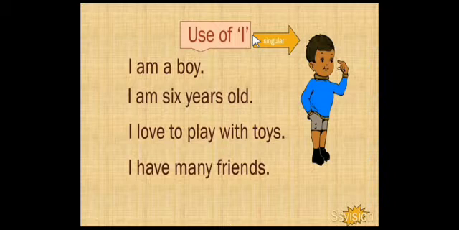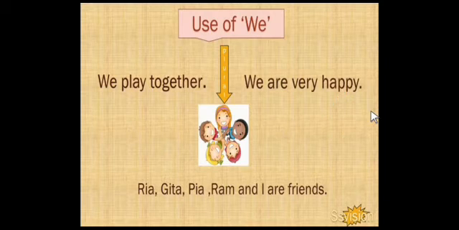Then use of I. When we say something about ourselves, then we use I. For example, I am a boy. I am 6 years old. I love to play with toys. I have many friends. So I is the first person singular. It is used for ourselves. Then use of we.